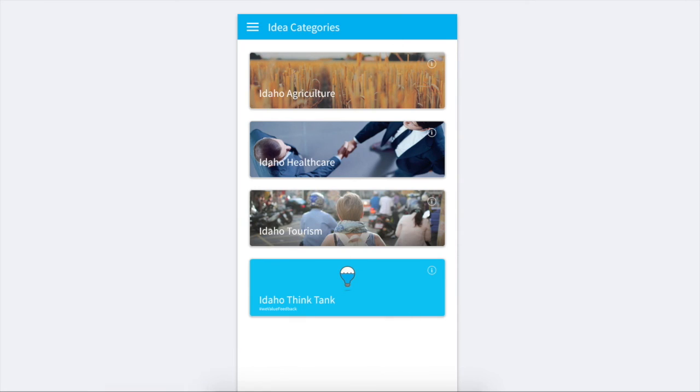So anyways, that's most of the features in the app. I think we've covered most of it. And this is a quick look at Idaho Think Tank.